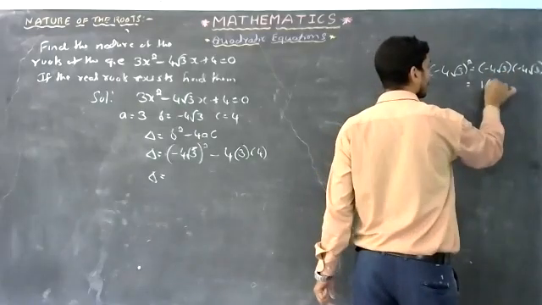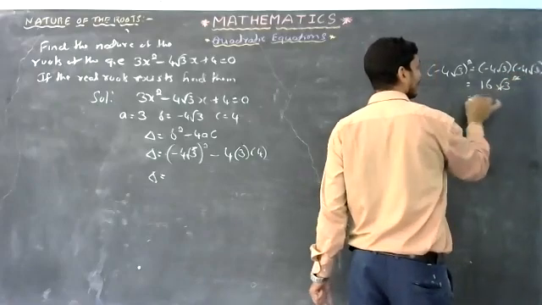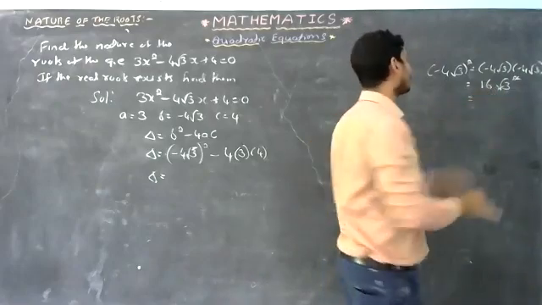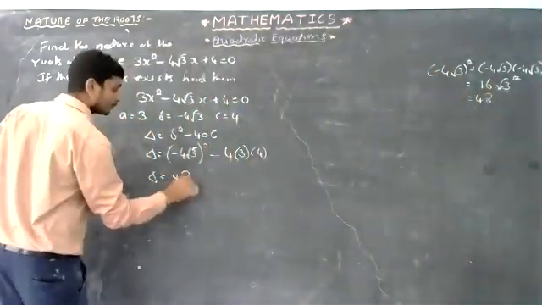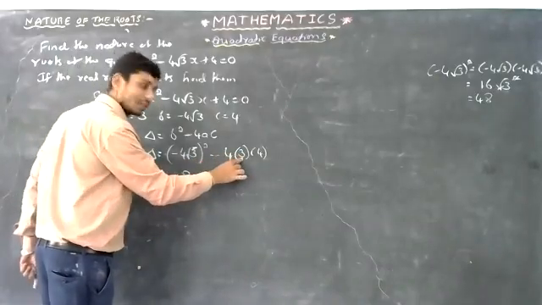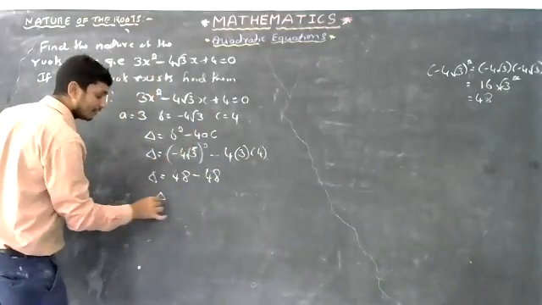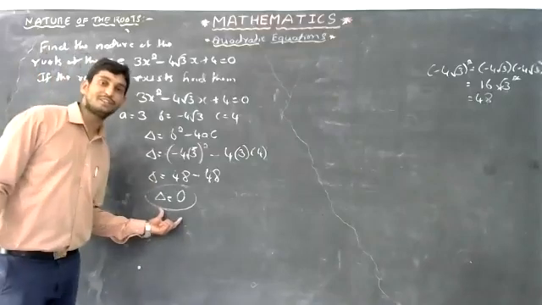4 4s are 16. Root 3 into root 3, root 3 square, gets cancelled, it is 3. 16 into 3, don't write 163. 16 3s are 48. That's why it is 48. Then minus 4 into 3 is 12, 12 4s are 48. That is delta equals 48 minus 48, the answer is 0. Yes, the delta is 0 here.